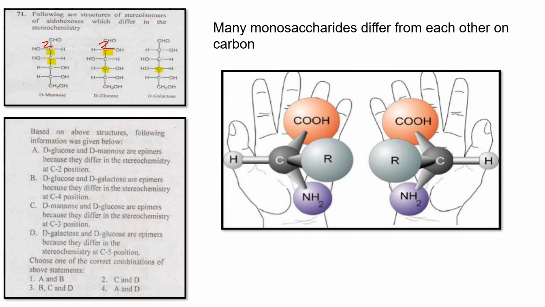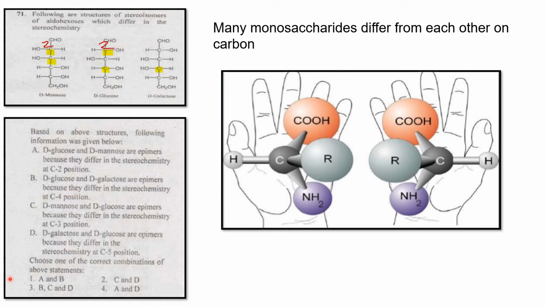You can check properly. Let's find the answer. D-glucose and D-galactose are epimers because they differ in the stereochemistry at the C4 position. Yes, this is a possible answer. Here the fourth carbon, and here also the fourth carbon.